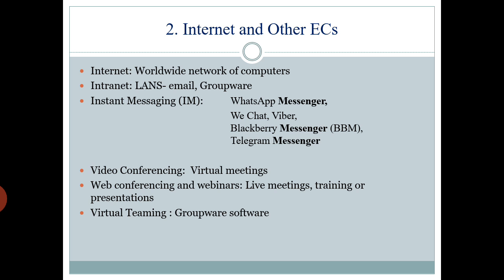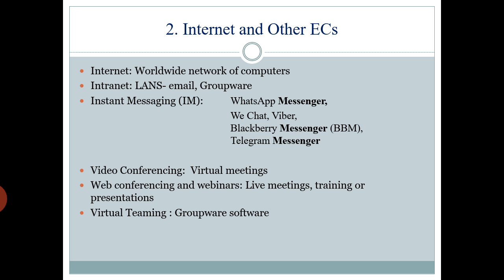Second topic, internet and other electronic communications. Internet, you know already, is a worldwide network of computers. One more electronic communication is intranet. The best example is LAN, local area network. It's a form of internet for a small area.